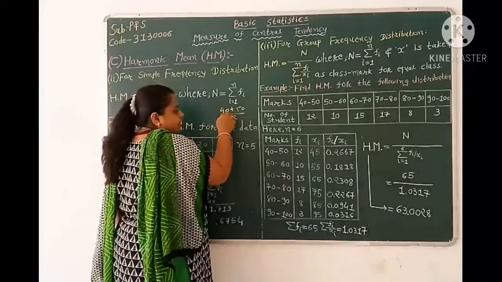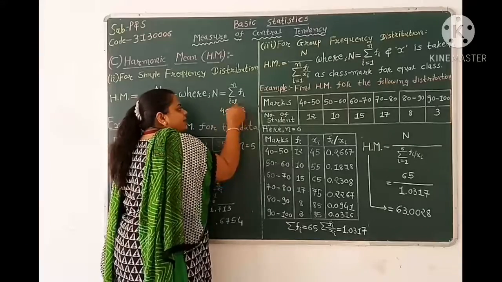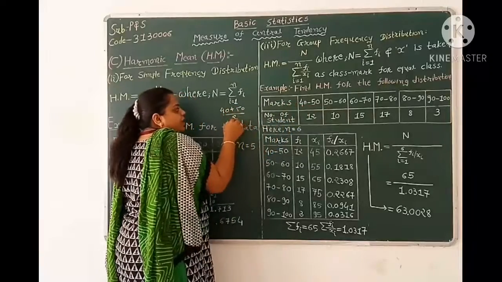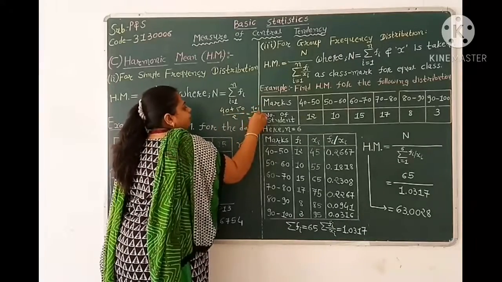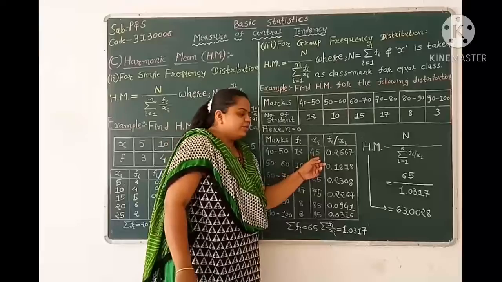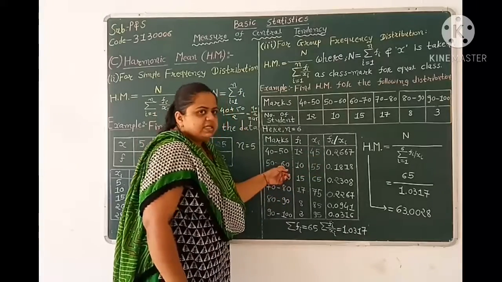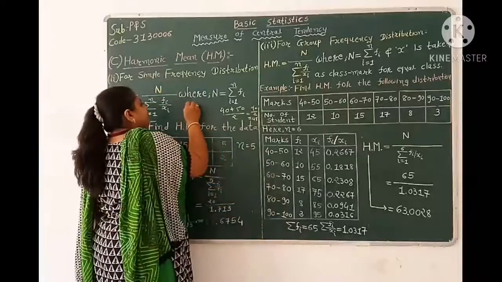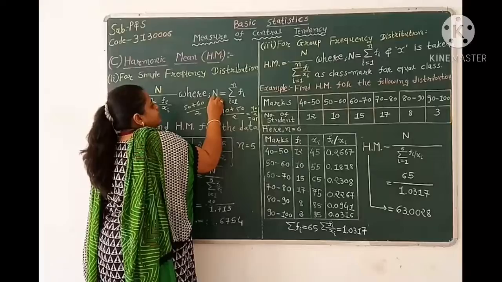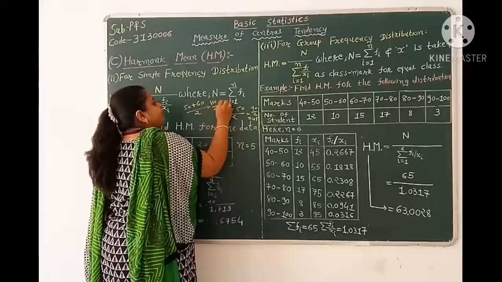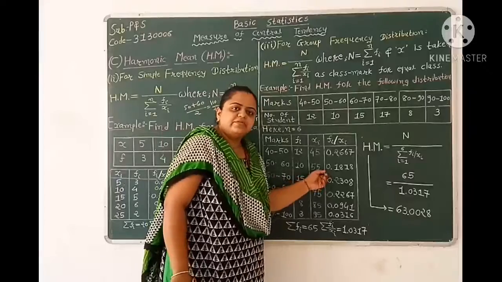So here 40 is our lower limit, 50 is our upper limit, and the average of upper limit and lower limit is 90 by 2 equal to 45. So our first mid value is 45. Now second one is 50 to 60. So the mid value is 50 plus 60 by 2 equal to 110 by 2 equal to 55. So second mid value is 55.